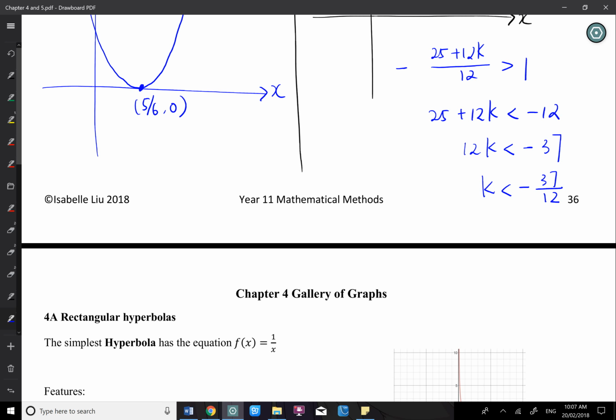So we look at key points. It's very important to think about the key points. It won't ask you, for a linear, I want a minimum value of 1. You can't achieve that. But for a quadratic, there will be a minimum point. If you can make the minimum point above the level they required, then all the points will be satisfied. So we have negative 27 over 12. k is less than that.